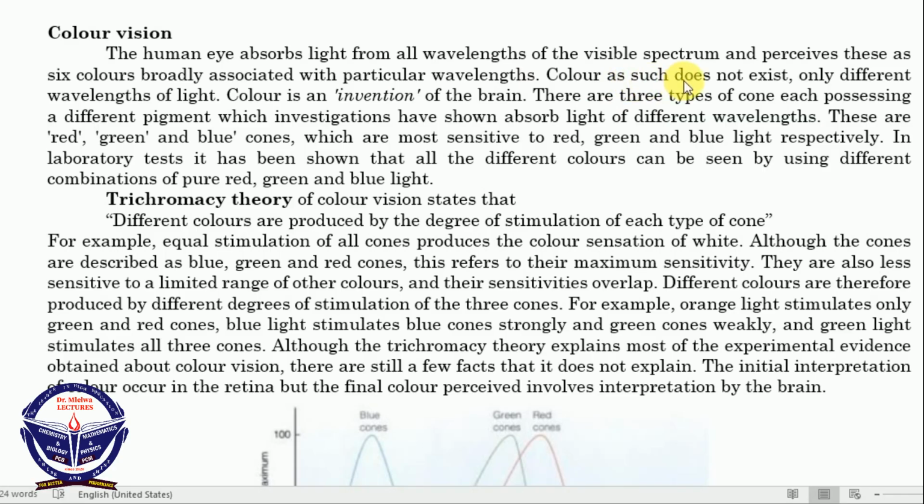Color as such does not exist, only different wavelengths of light. Color is an invention of the brain. So we see some objects as black, some as white, maybe some as green. But actually, according to the concept of color vision, color as color does not exist.